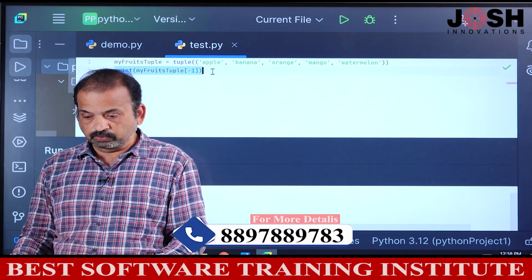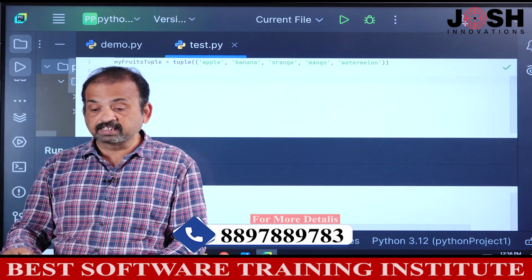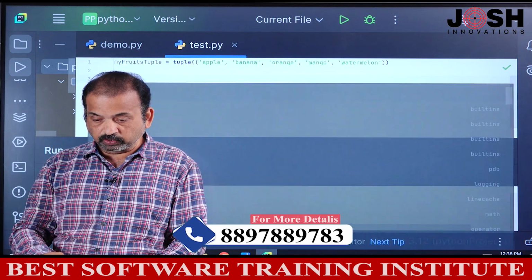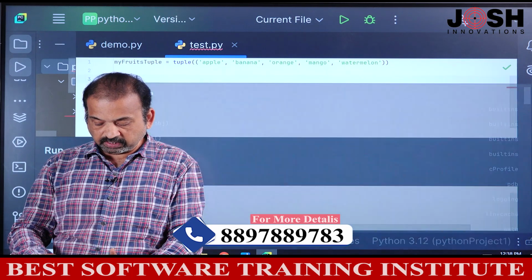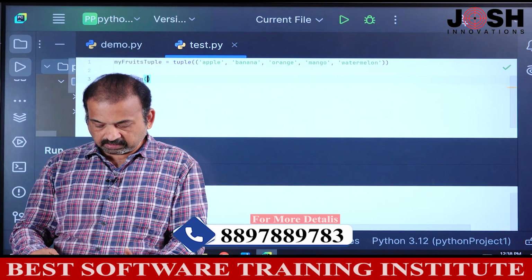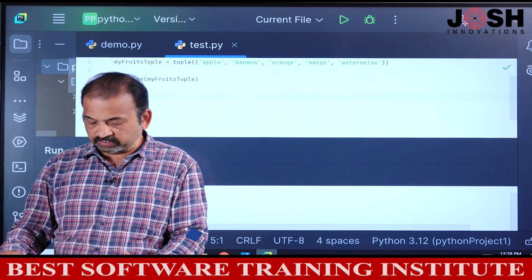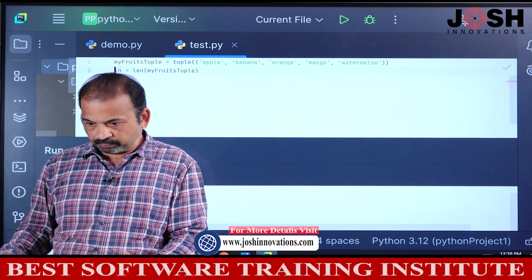And the third way is to access the last item by using the len function. For example, what will be here? I will declare one variable called ln. ln equals len function, brackets, my fruits. Okay, and I want to access the last item by using this ln. How?